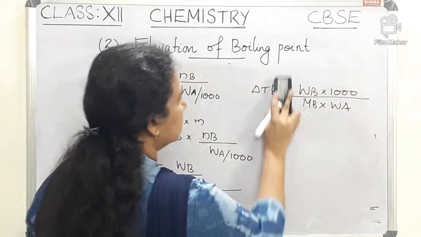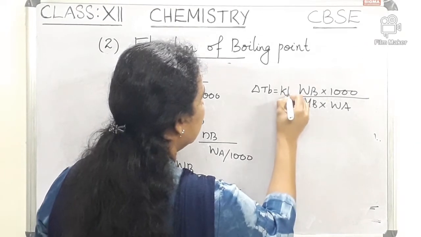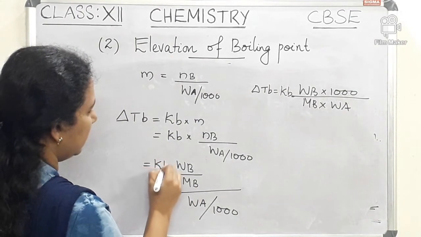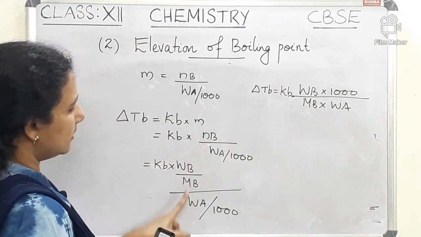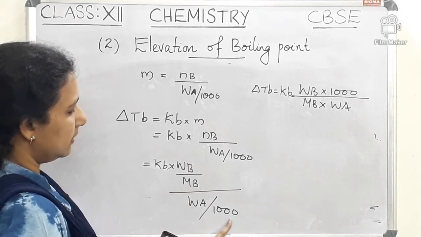We also have to include KB. Delta TB is equal to KB into molality, and instead of molality we can write WB by MB divided by WA by 1000.